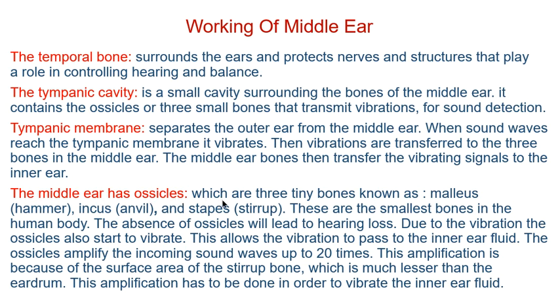The middle ear has ossicles, which are three tiny bones known as malleus, which is also called hammer, incus, which is also called anvil, and the stapes, which looks like stirrups. These are the smallest bones in the human body. As I have told you, the absence of the ossicles will lead to hearing loss. Why? Because when all the three bones vibrate, the vibration is sent into the internal ear, from where it sends the nerve impulses to the brain. So if there are no three bones, there will be hearing loss.